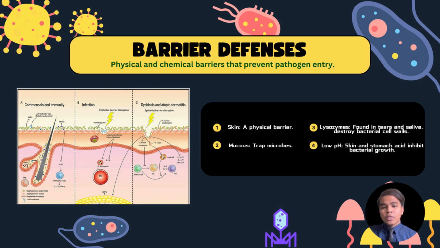Alright, the first component of non-specific defenses is barrier defenses. These physical and chemical barriers prevent pathogens from entering our body. The first one is the skin, which acts as a tough physical shield that blocks microbes. And our mucous membranes, found in areas like the respiratory and digestive tracts, trap pathogens. The mucus helps remove them from the body. Certain body fluids like tears and saliva contain lysozymes, enzymes that destroy bacterial cell walls. Lastly, the low pH of the skin and stomach creates an environment hostile to most bacteria.